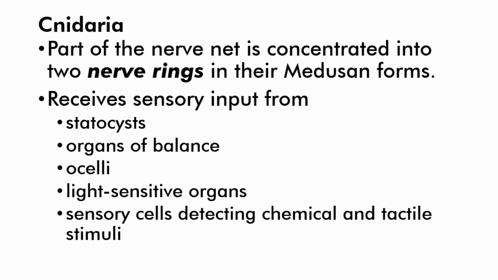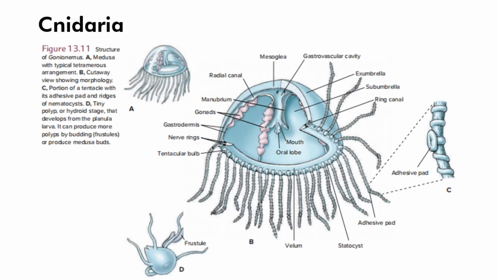A cnidarian's nerve net is often concentrated into two nerve rings in their medusan forms. They receive sensory input from statocysts, organs of balance, ocelli, light-sensitive organs, and sensory cells detecting chemical and tactile stimuli. We can see the cnidarian's nerve rings here.